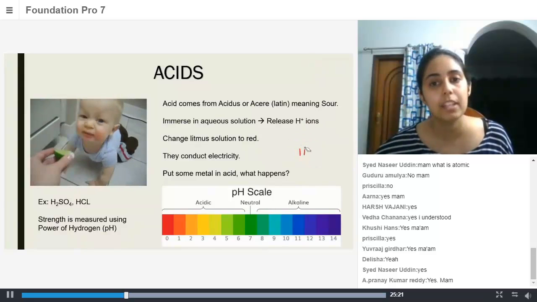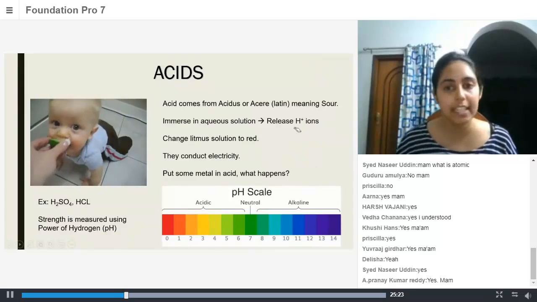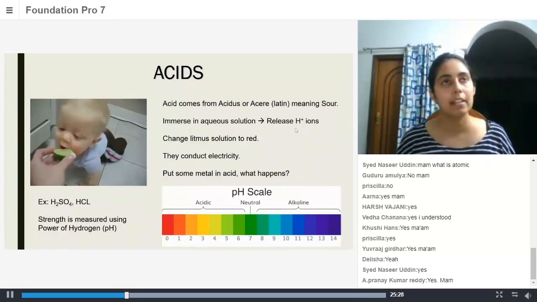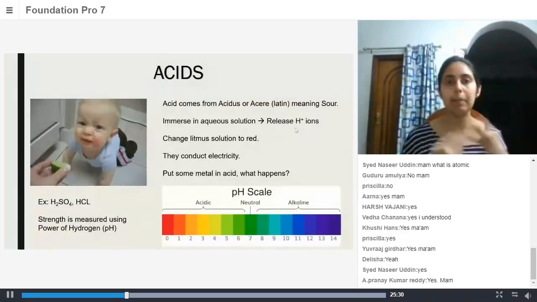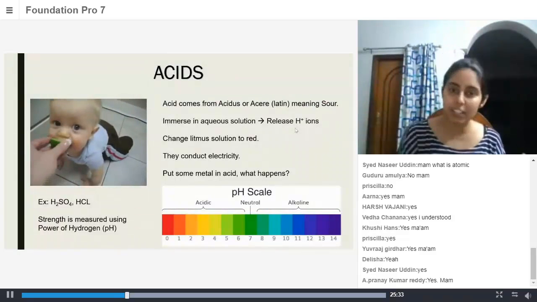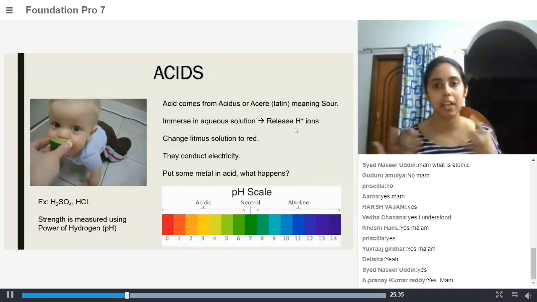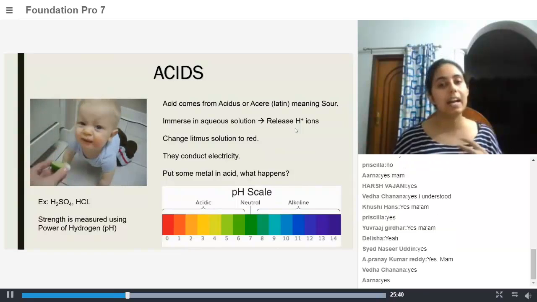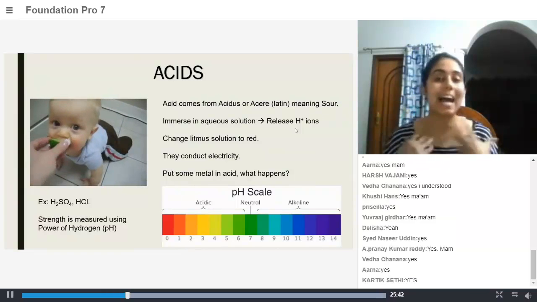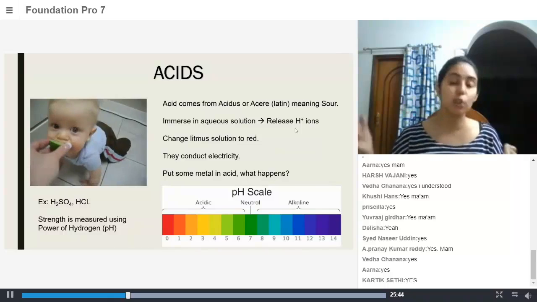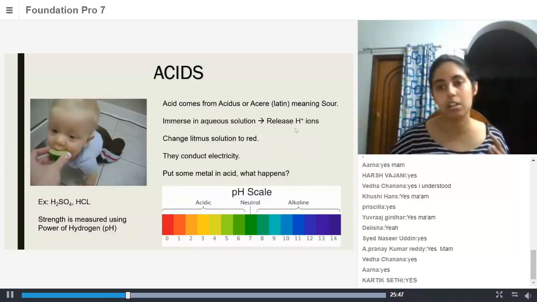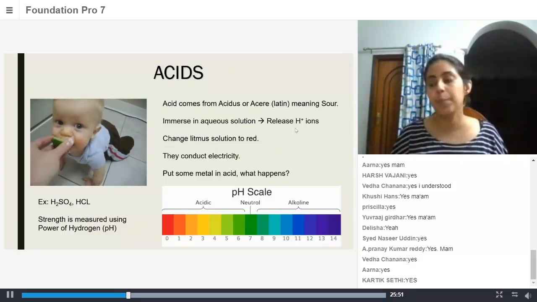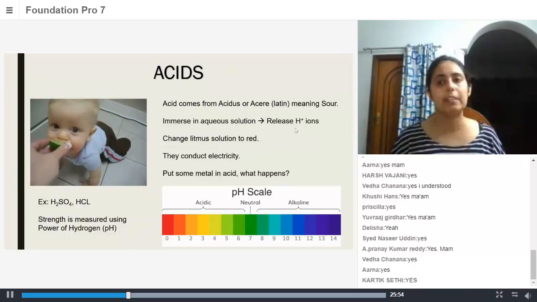Now, the other thing that we have to see is the power of an acid. You must have heard people telling you that if you pour acid on your skin, it will start burning. Have you heard of that? Yes. That means that acids are corrosive in nature. If you put them on your skin or on something sensitive, it starts corroding it, eating away the material.